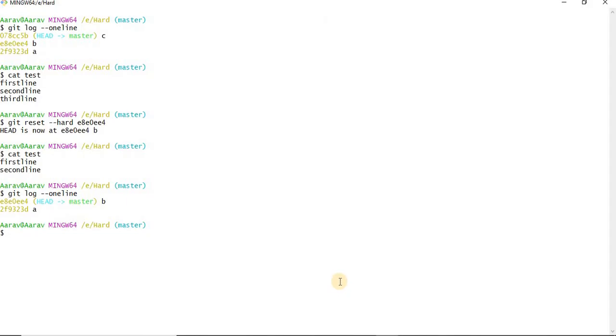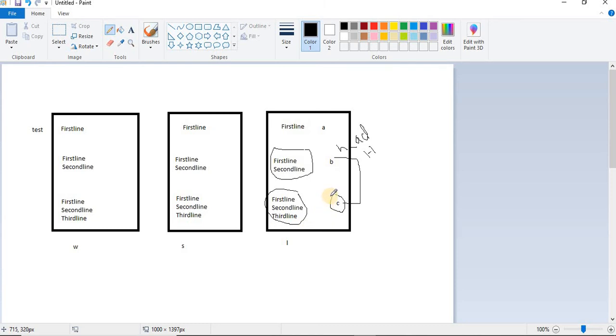Let us see git status. See, it is showing nothing to commit. It means it has switched from this stage to this stage directly in terms of commit, in terms of data, in terms of head.